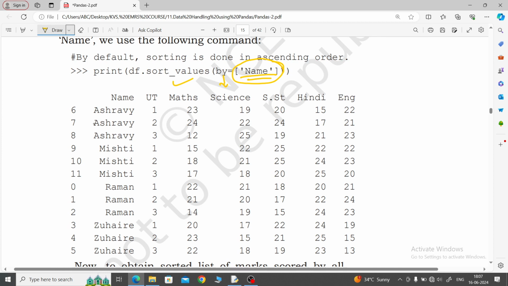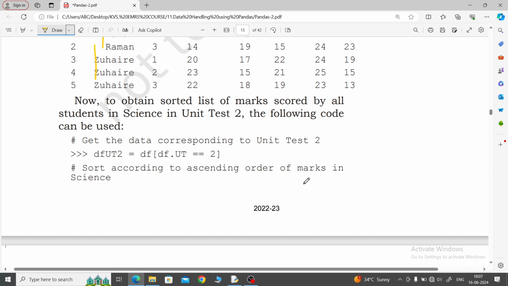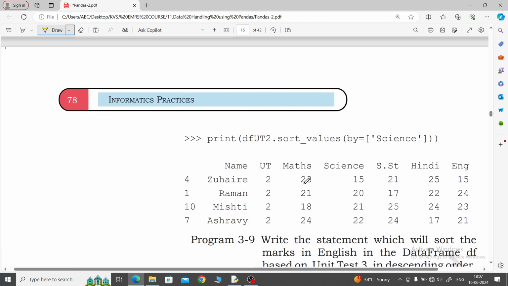So obviously A will come first, then M, R, then Z. If you want to sort the data through the marks, here it has taken UT2 only, the UT2 test. Then afterwards UT2 sort_values by science only, science marks will be arranged, but not the other subjects.